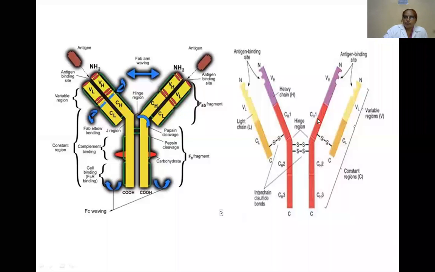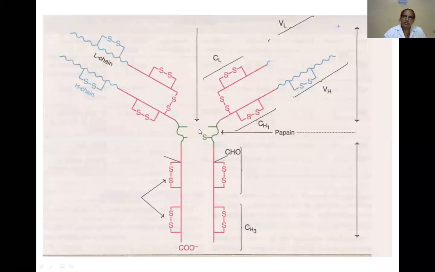In this Y shape, immunoglobulins are cleaved by one enzyme, that is papain. At this region, which is called the hinge region.